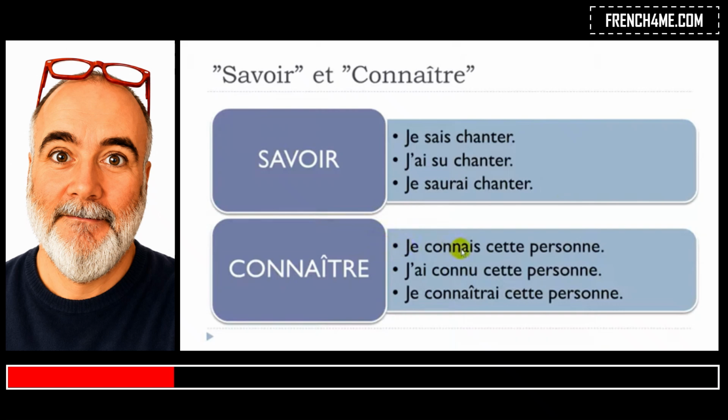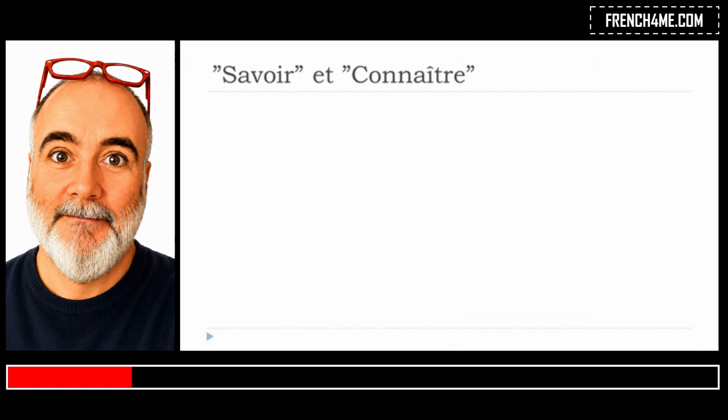Je connais cette personne. Connaître, to know, and then cette personne: person is feminine, so you should put it at the feminine, this person, cette personne. Je connais cette personne. Passé composé, j'ai connu cette personne, and then the future form, je connaîtrai cette personne. So it's not that difficult.